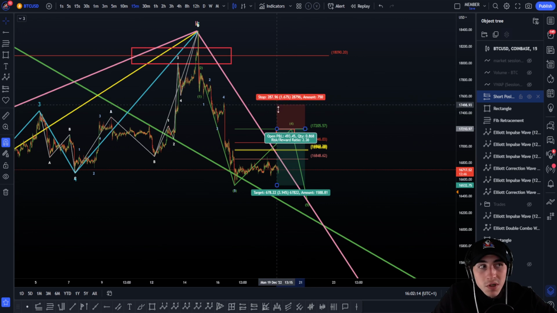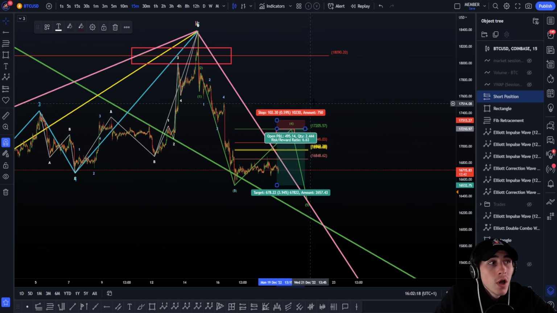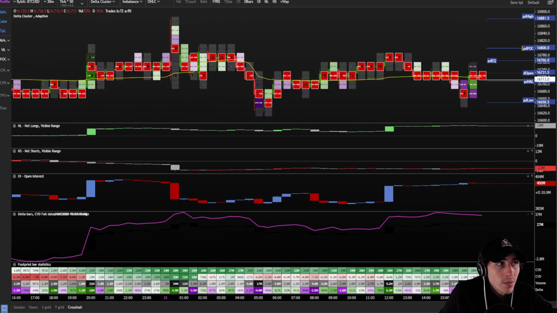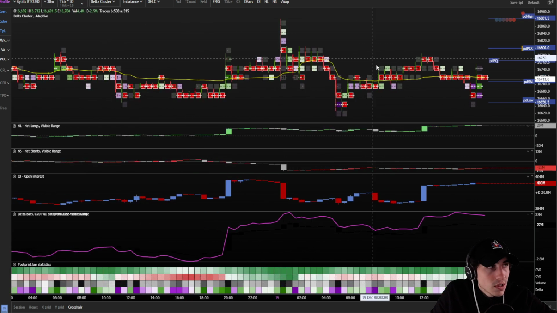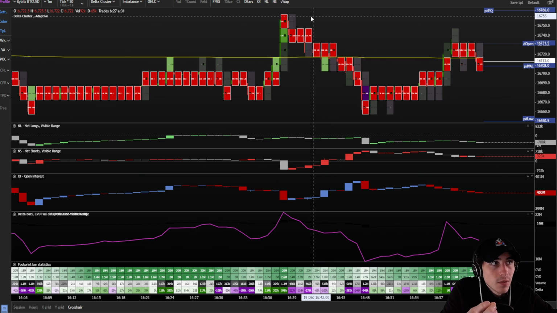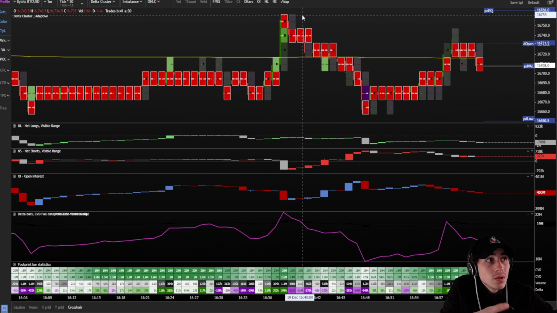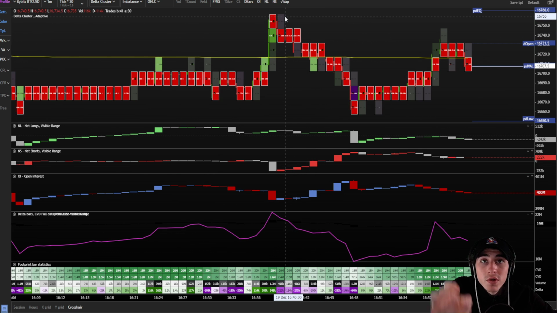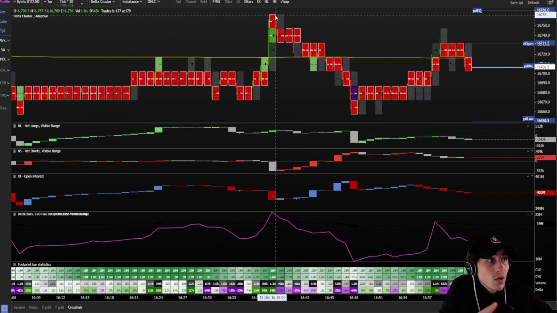And again, the stop loss is placed randomly for the moment we trade, but it's going to be placed on the top of the move once we hit the target and get something bearish on the order flow. I'm just going to take the trade, for example, here on the 1 minute. Let's say I wanted to short this. I will take a short here, place my stop loss above this high because this is the invalidation. We hit our target, we have a bearish move, we just place the stop loss on the invalidation of the trade, so above the high.